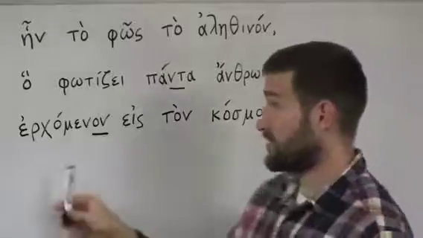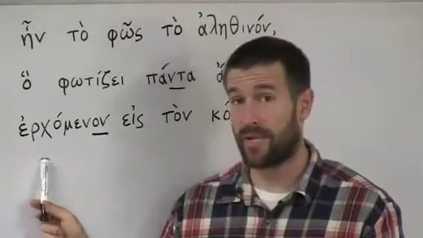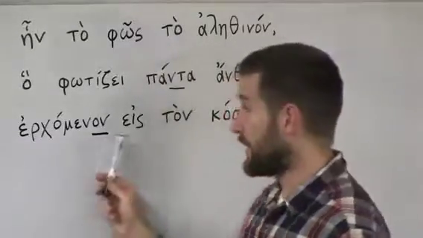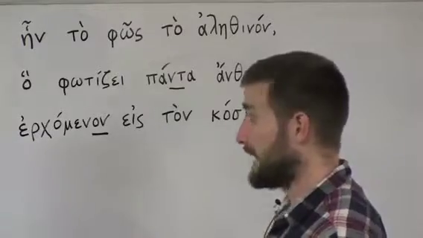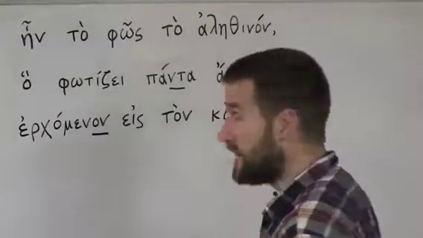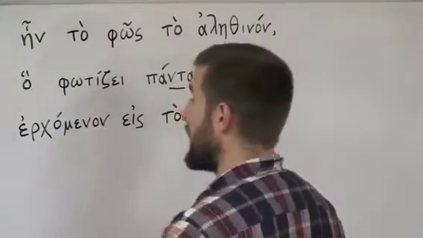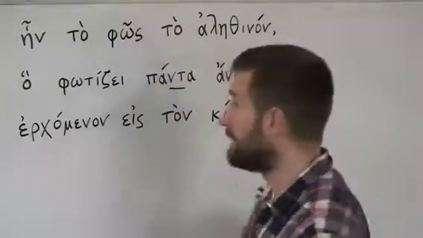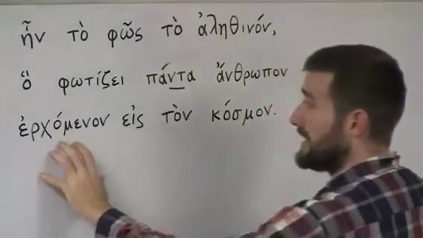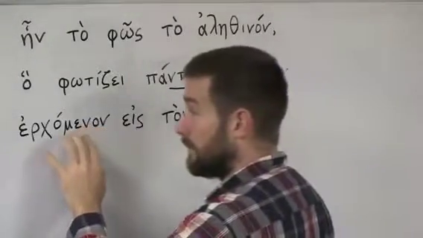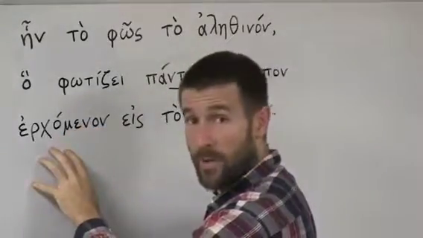But this verb form is super common when you're reading a Greek New Testament. And so you're definitely going to want to get used to seeing that omicron nu ending at the end of the word, okay? We'll talk about it in detail in a future lesson. But basically, this word is derived from the Greek word for come, okay?